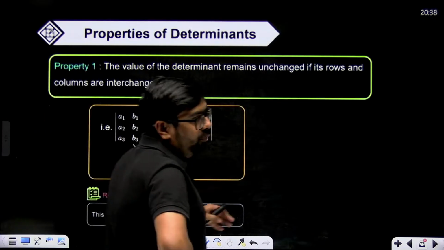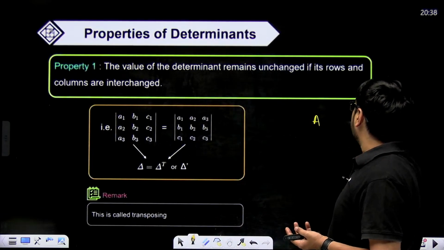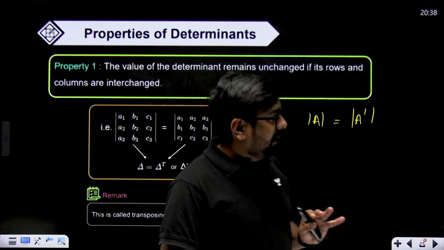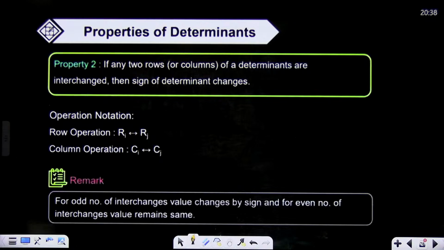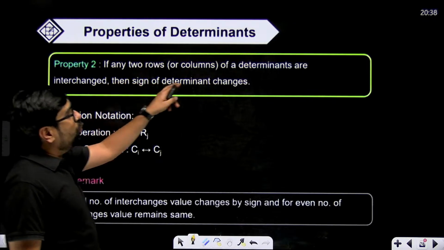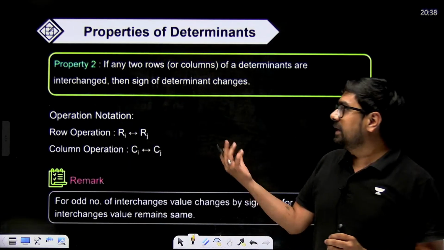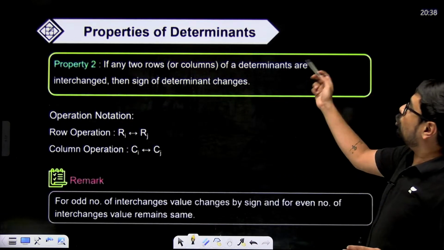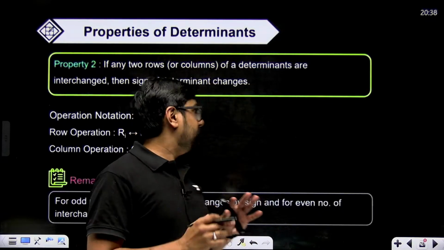Value of determinant won't change even if you transpose the determinant, right? A and A transpose, both of their determinants will be equal to one another. Determinant of A and determinant of A transpose will both be equal. It won't affect the value of determinant. Property 1. Property 2 says, although properties are not there in your syllabus, very few things are there about them, so that's why. Second property says if any 2 rows or any 2 columns of a determinant are interchanged, then the sign of determinant will change, right?